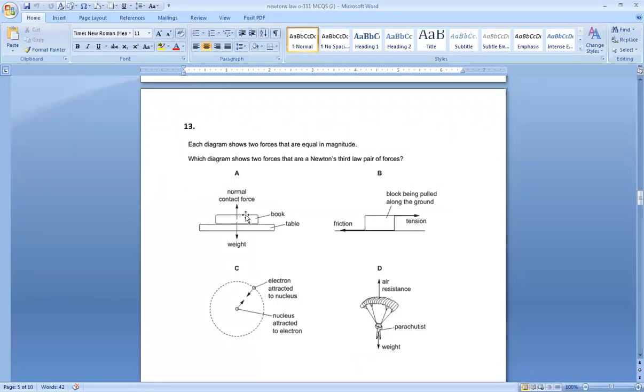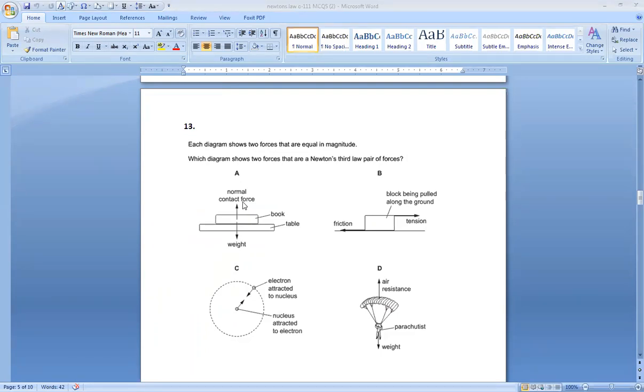In the first option, most of the students give this option as a Newton's third law pair of forces. Remember, the book's weight is acting downward, but what is weight? Weight is the pull of gravity on the book. The weight is acting on the book, and the normal reaction of the table is also on the book. So both forces are acting on the book.